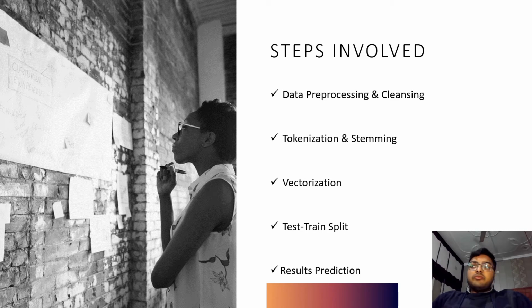At last, we have result prediction. This is all about predicting the score of our project, showing some graphical representation, and showing the conclusion and result. So these are the 5 steps involved in this project, and we will start our demo from the next slide onwards.